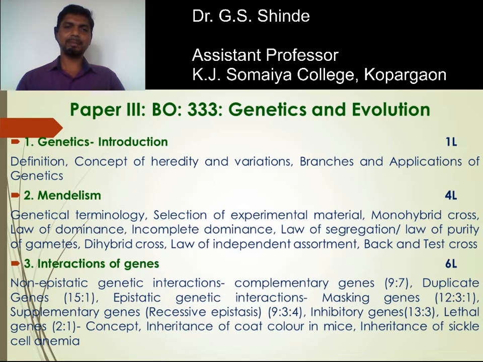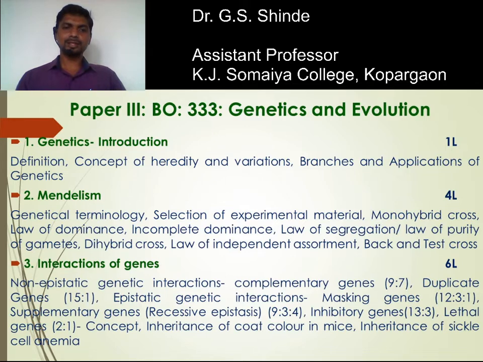Next to this is the dihybrid cross. A dihybrid cross differs from a monohybrid: the difference is mono, di. Here in a dihybrid cross, two different characters are considered. That type of cross we call a dihybrid cross. Next to this, the law of independent assortment, back cross and test cross. Back cross: when F1 is crossed with either of the parents from which it is derived, it is called a back cross. Next to this is the test cross: when F1 is back crossed with the homozygous recessive parent, that type of cross is the test cross. All these things we are going to study in the second chapter, Mendelism.